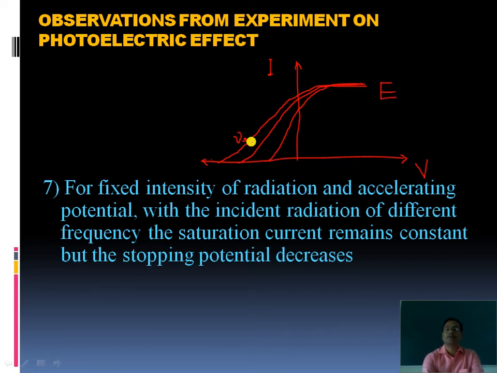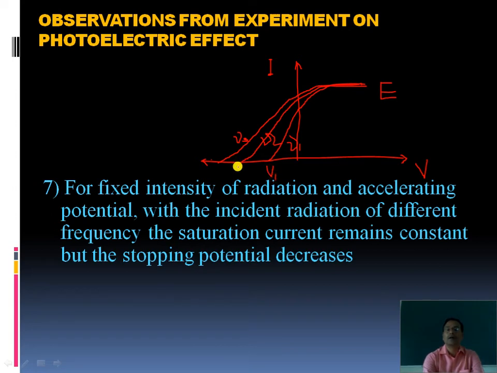Here are different frequencies. This is nu 2. This is nu 1. So this is for the first frequency. Stopping potential is here V1, we can see it is negative.